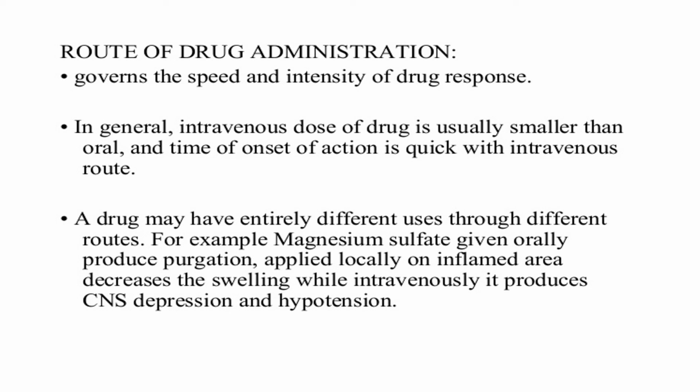When applied locally, it is used on an inflamed area to decrease edema. And when given intravenously, it will cause CNS depression and hypotension. So a drug given by different routes gives different actions. This is an example for route of administration.